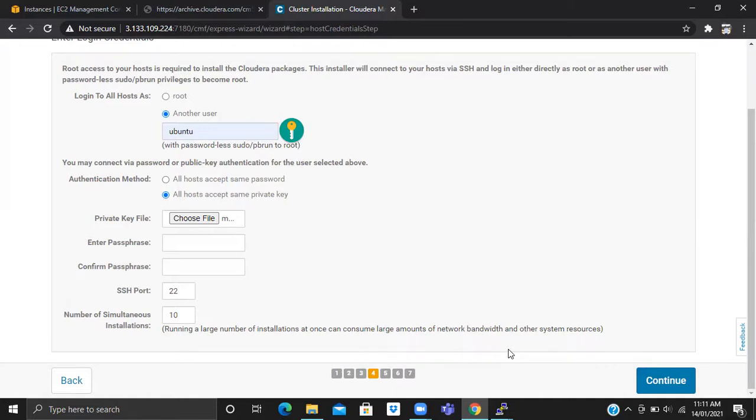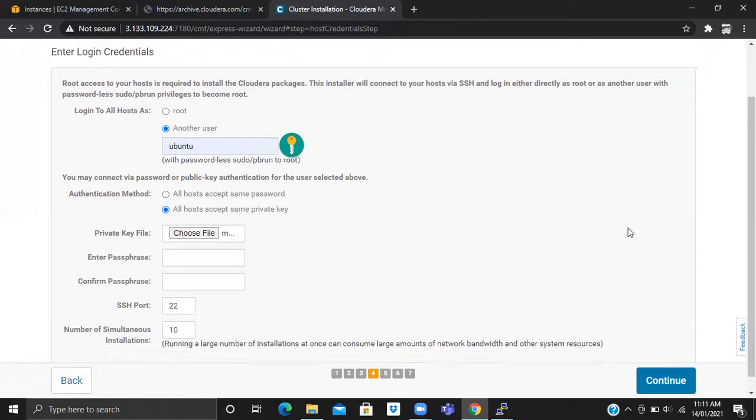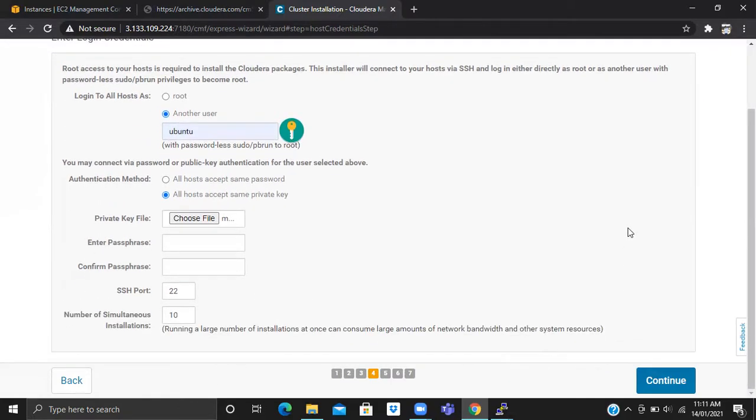So it took some time to set up the Cloudera Manager. Cloudera Manager handles both things, and in the background it will run all the processes. So running 10 processes at a time is an optimum value. Okay, so shall I continue?